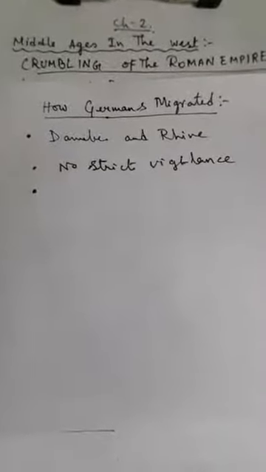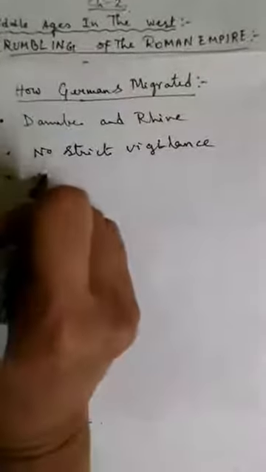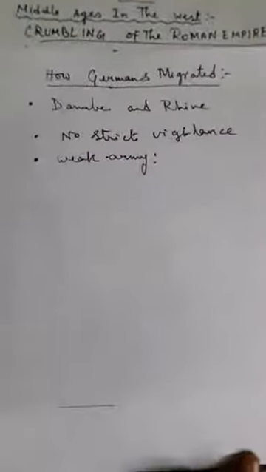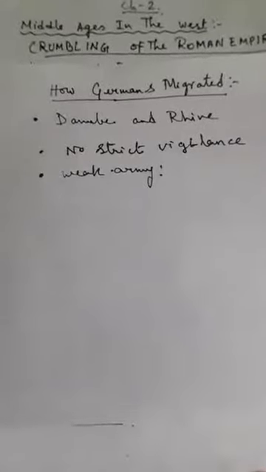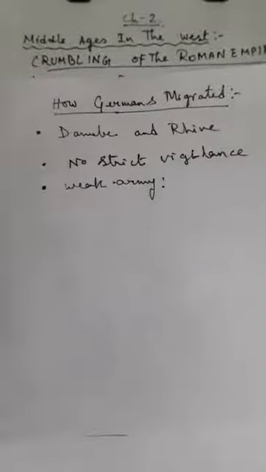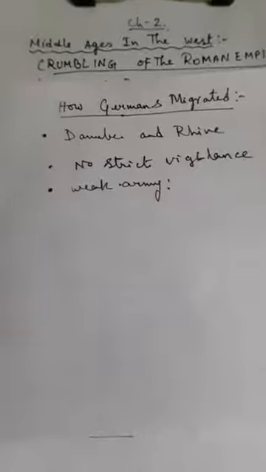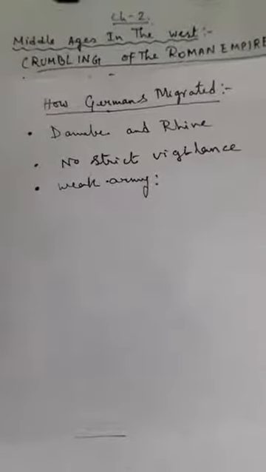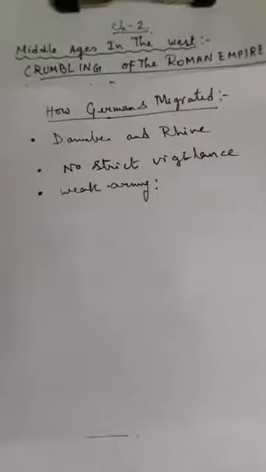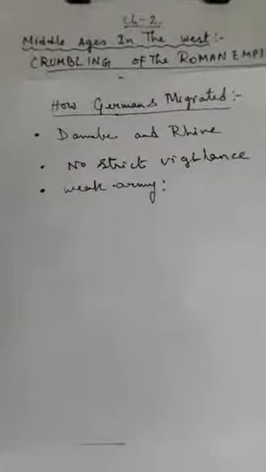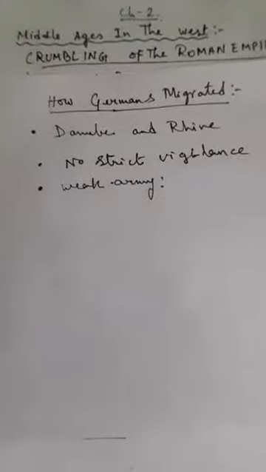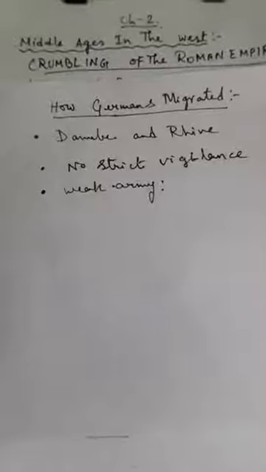Another factor is the weakness of the army. As we have already seen, the weak army was another factor for the decline of the Roman Empire. As the army was weak, the Germanic tribes or the other barbarian tribes could easily enter into the Roman Empire, and as they were entering, they started capturing different places and settling over there, and this ultimately led to the fall of the Roman Empire.